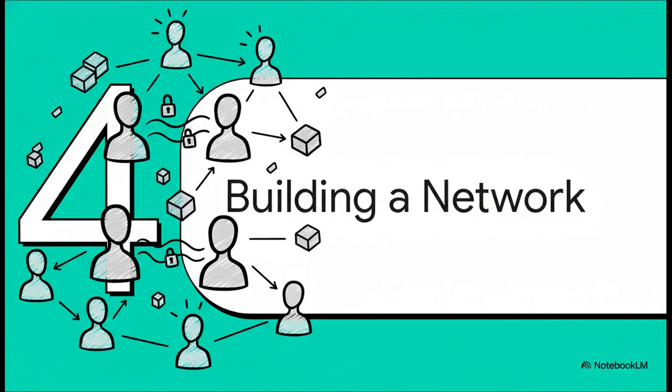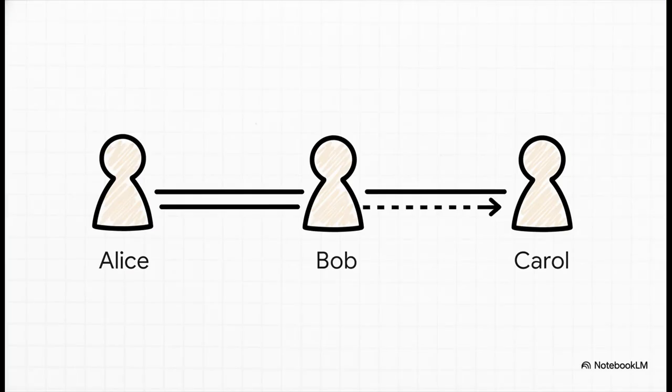Okay, so we've figured out how to have secure, trustless channels between two people. That's cool. But the real power, the real game changer, is when you start connecting all of these channels together into a network. So think about this. What if Alice wants to pay a third person, let's call her Carol, but she doesn't have a direct channel open with her? Well, as long as Alice has a channel with Bob and Bob has a channel with Carol, she can just route the payment through Bob.